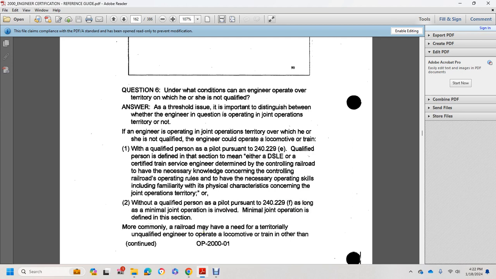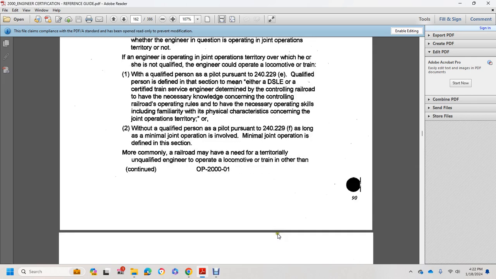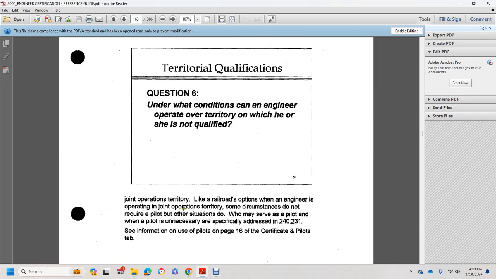Most commonly, a railroad may have the need for a territorially unqualified engineer to operate the locomotive or train on other joint operation territory at the railroad's option. When an engineer is operating on joint operation territory, some circumstances do not require a pilot, but other similar situations do. Who may serve as a pilot, and when a pilot is unnecessary, are specifically addressed in 240.231. See information on use of the pilot, page 216 of the certificates and pilots tab.